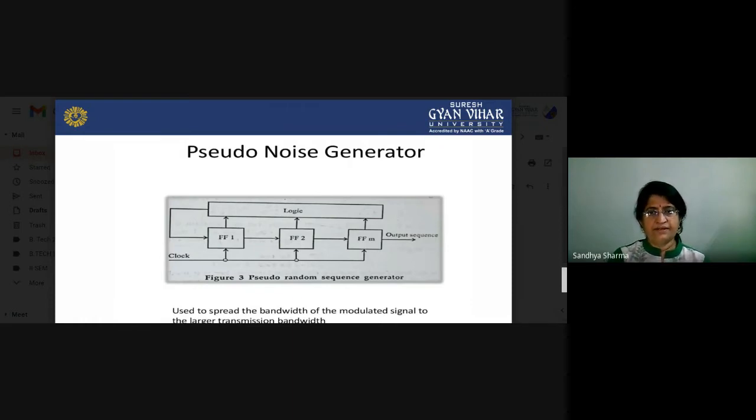So FF1, FF2, FF3, these are the flip-flops, this is the output sequence, and this is again the input to the first flip-flop. Basically, this PN sequence is used to spread the bandwidth of the modulated signal to a larger transmission bandwidth.